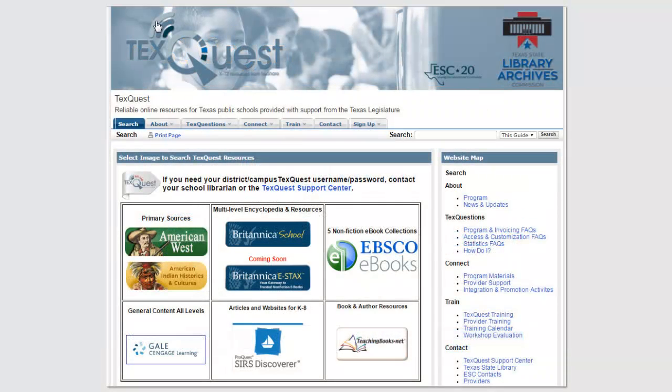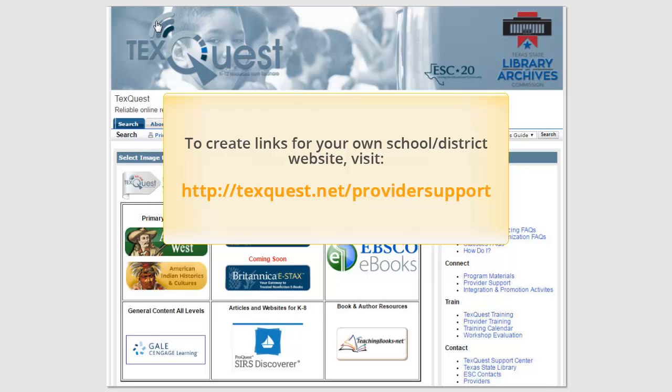These resources can be accessed via the TexQuest website through the Gale Cengage Learning logo, but it's best to set up access from your school and district websites. Direct links to each resource with the username embedded are available at the Gale TexQuest support page at texquest.net/providersupport.